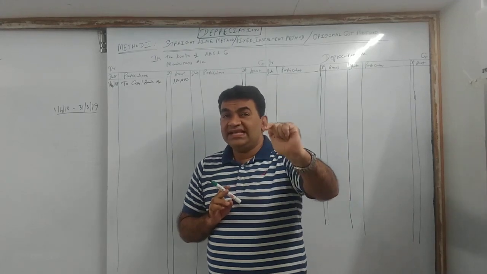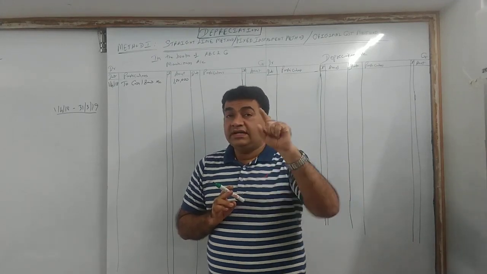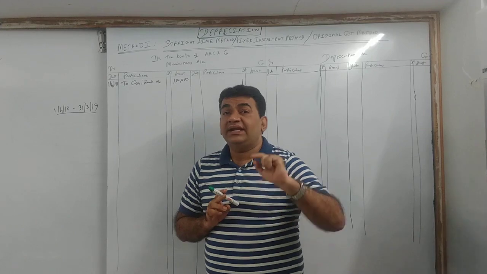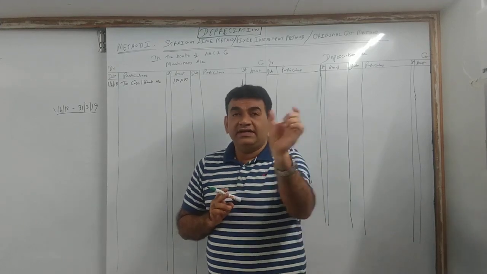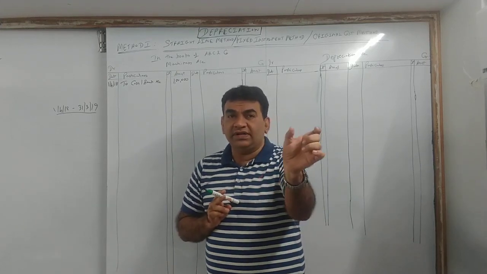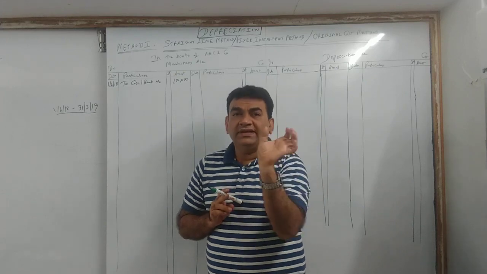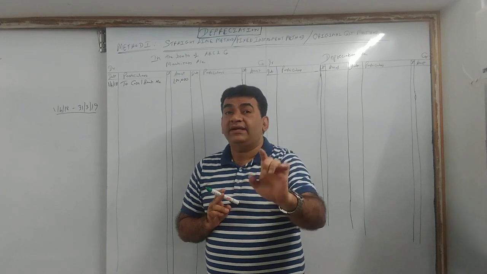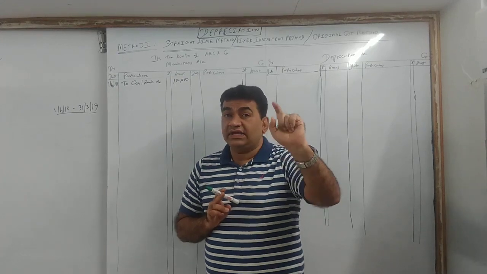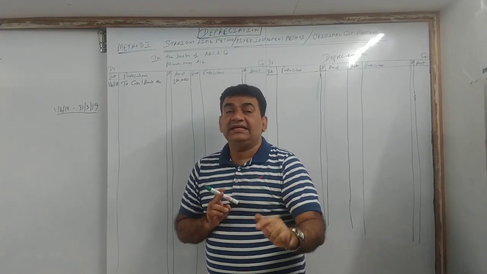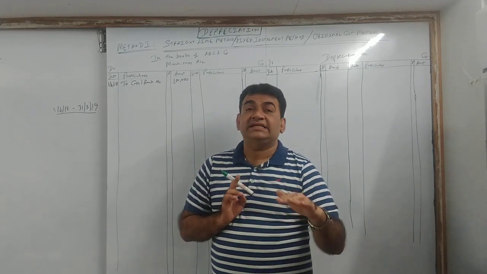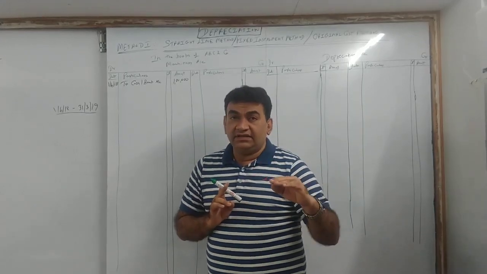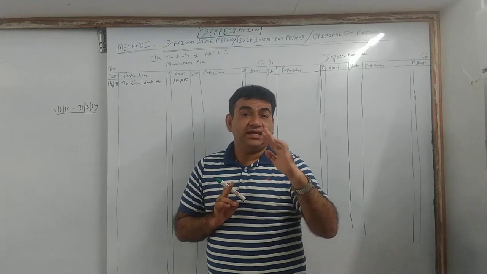Unless and until you are selling the asset in between, depre will always be provided on the last day of the year. Depreciation, we use the shortcut depre. In college you will say depre. It's commonly called depre. Depreciation will be provided on the last day of the year unless and until you are selling the asset in between.